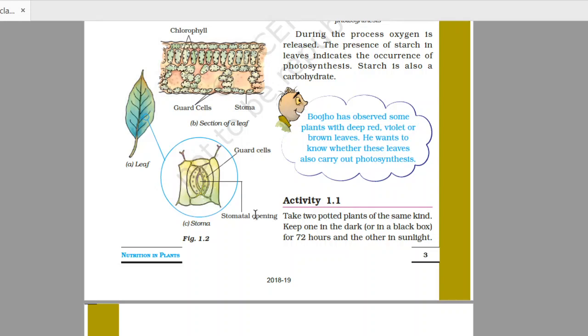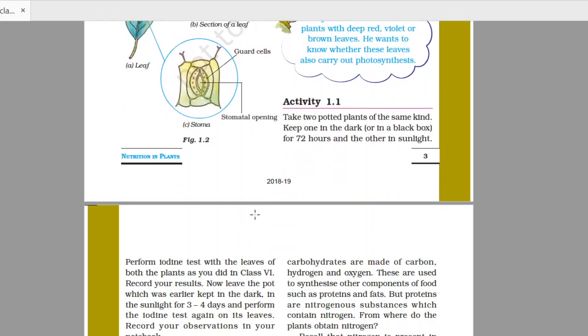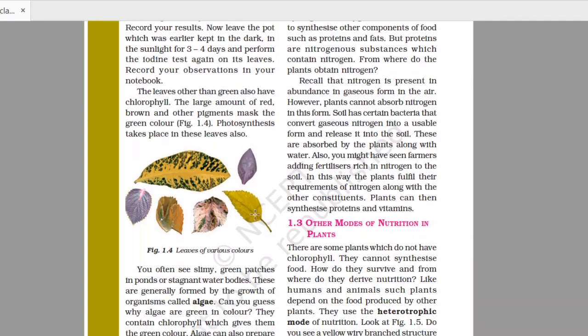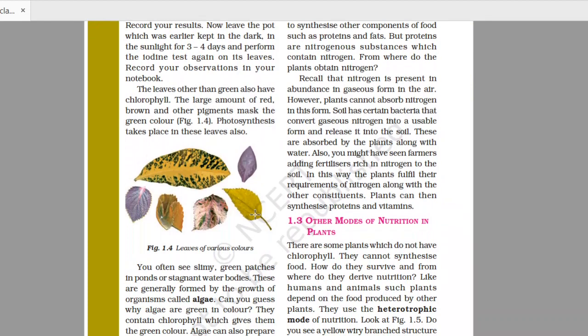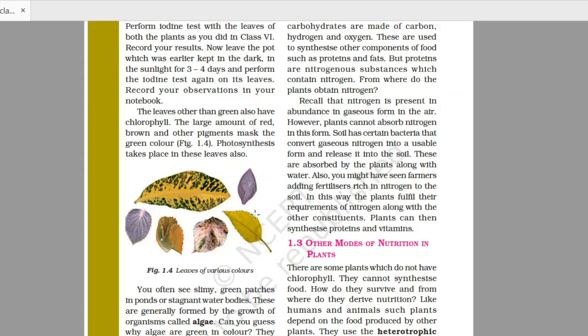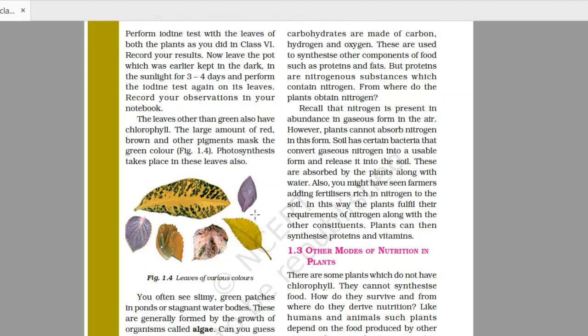Here is given activity 1.1. What is given in this activity? In this activity, it is shown that plants after the process of photosynthesis store food in the form of starch. And you know, iodine solution gives which color with starch? Definitely blackish blue or bluish color. So when we take out the leaf from the plant, firstly we boil it in the alcoholic solution.